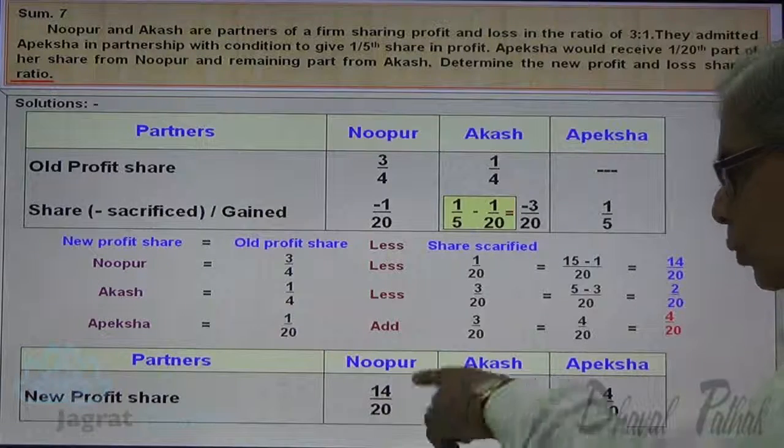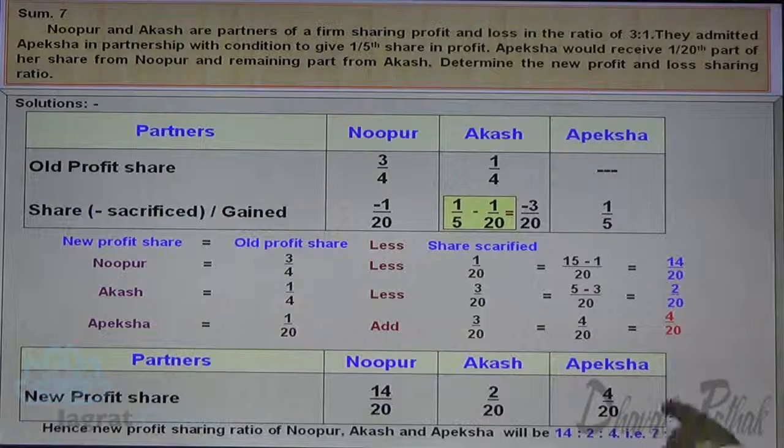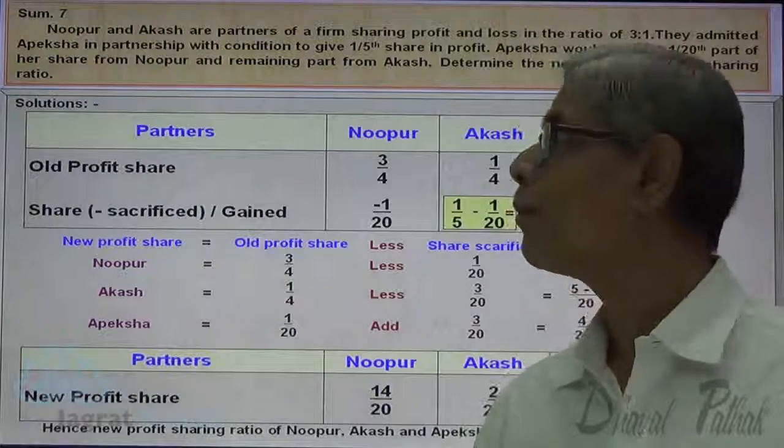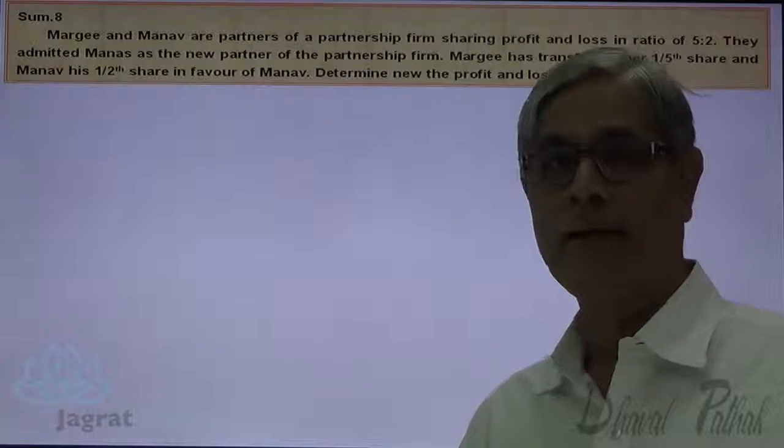The profit sharing ratio is 14:2:4, and if you reduce it, it becomes 7:1:2. So the new profit sharing ratio is 7:1:2. This is how this sum gets solved. Now I want to consider one more sum wherein you are given the details of sacrifice.